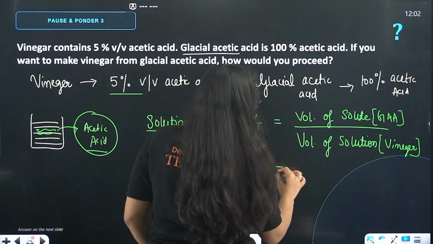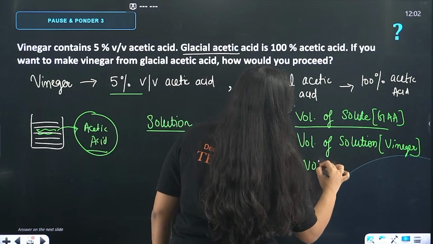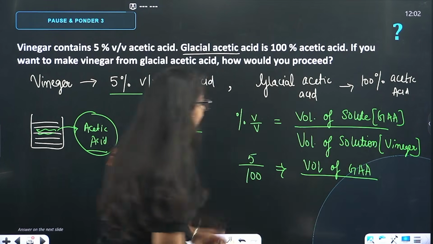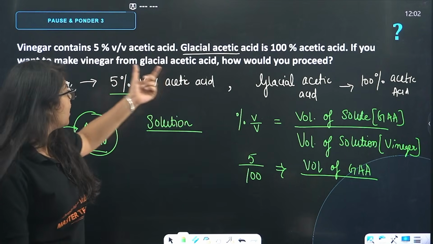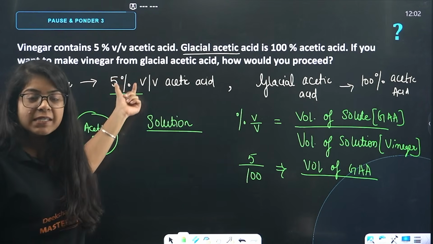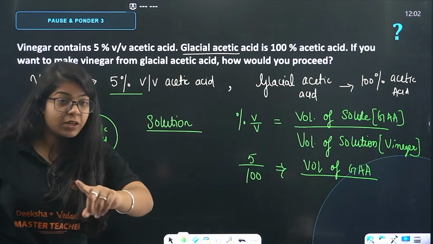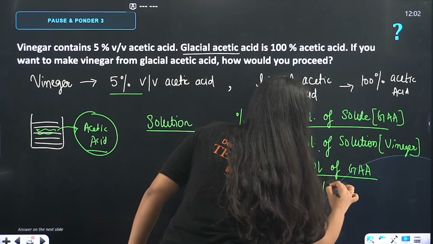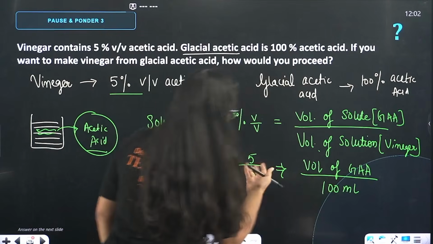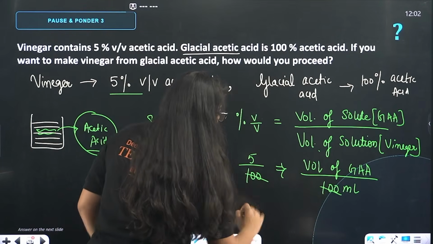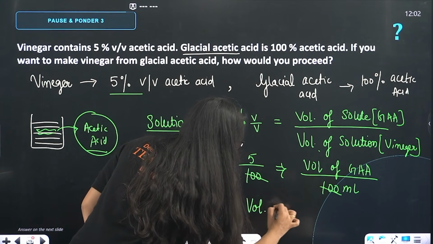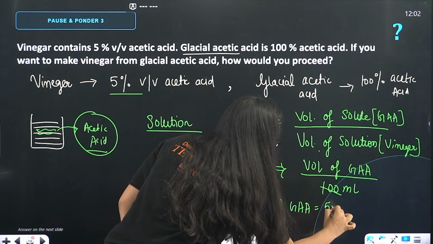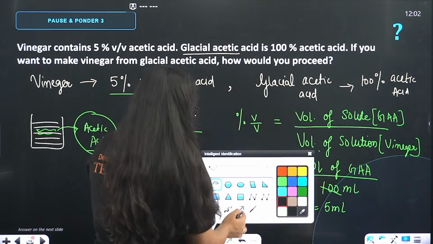What is the volume of solute we need? The volume of solute, glacial acetic acid, we have to find. And 5% means 5 ml of acetic acid in 100 ml of solution. So, what is the volume of solution? 100 ml. Just multiply this; anyway, this cancels out. So, the volume of glacial acetic acid will simply be 5 ml, and that's your final answer.